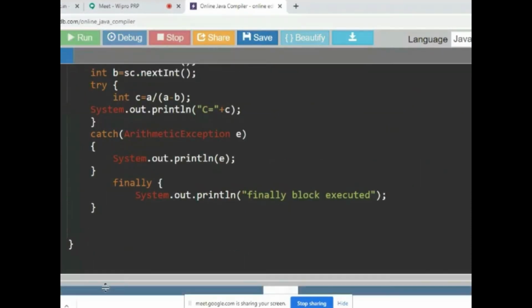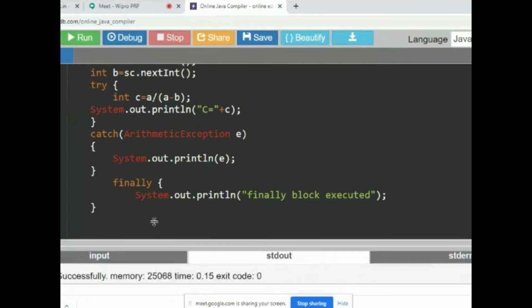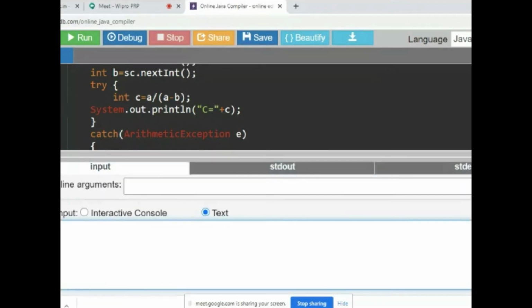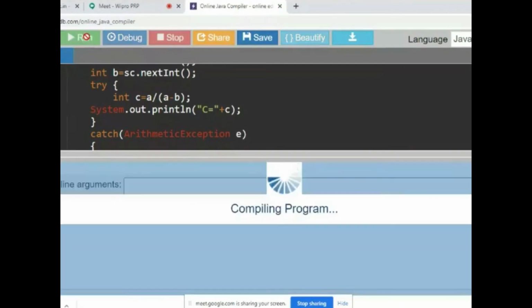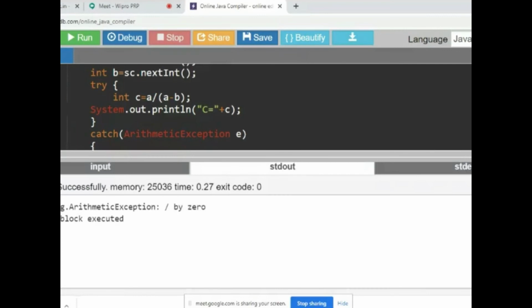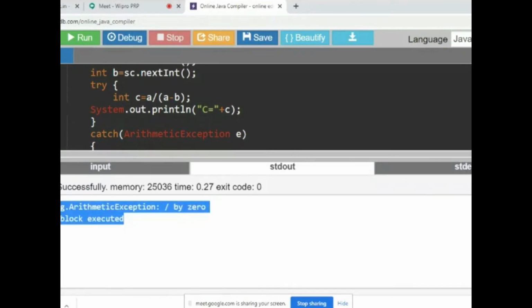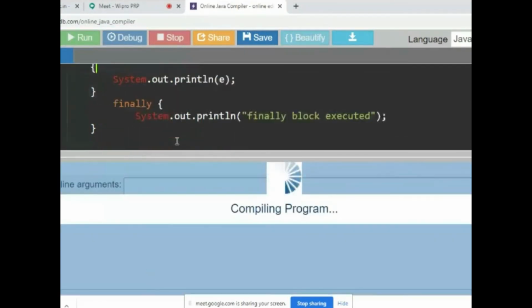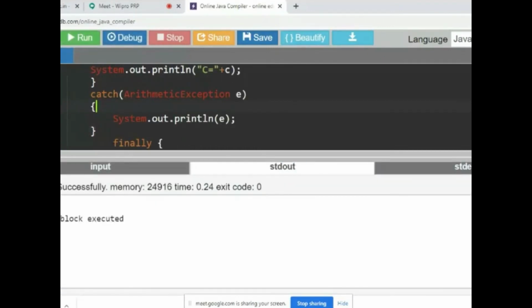Now I'm running it. You can see no error, but my finally block executed. No error because for the input values I gave two different values. Now I'll give the same values. Now I execute it. Okay, so an exception came, and then also my finally block executed. Previously, when there was no exception, then also my finally block got executed. So it will execute even if there is an exception, and it will execute even if there is no exception.